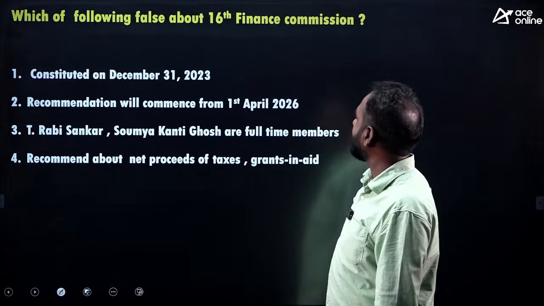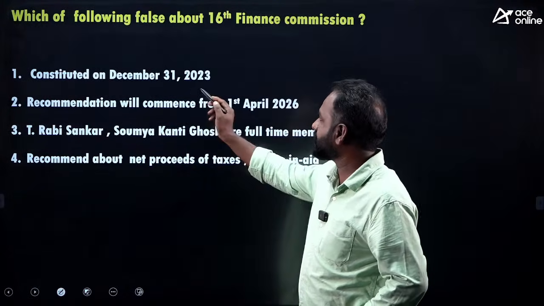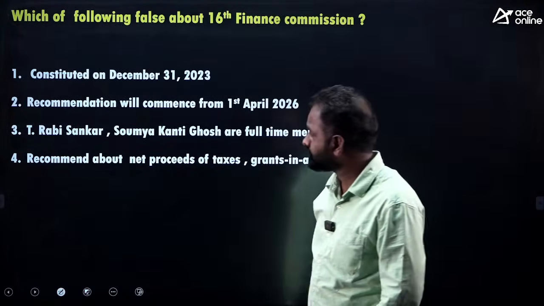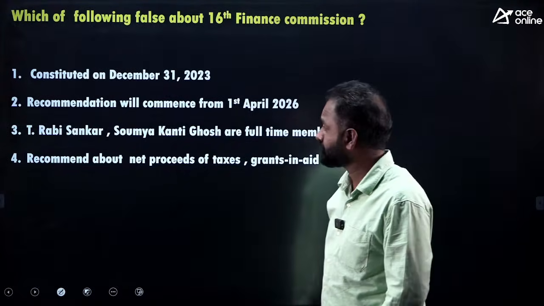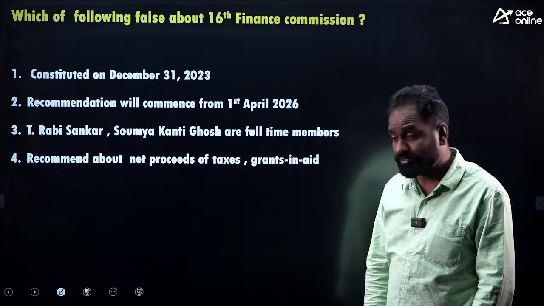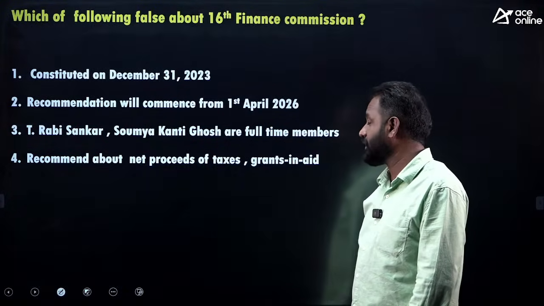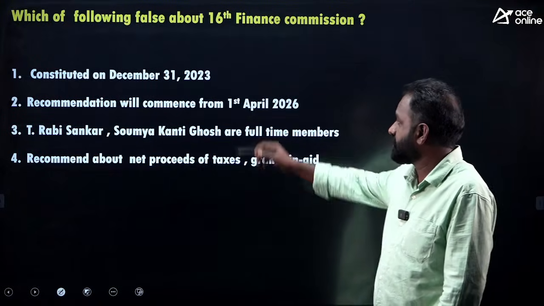Which of the following is false about the 16th Finance Commission? Constituted December 31st, 2023. Is it right? Recommendations will commence from 1st April 2026. Is it right? T. Ravi Shankar and Soumya Kranti Ghosh are full-time members. Is it right? Recommends net proceeds of taxes, grants and so on, like usual Finance Commission recommendations.